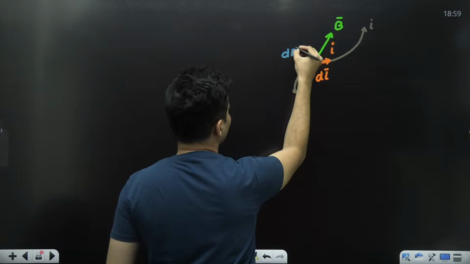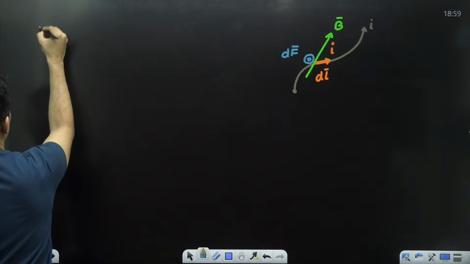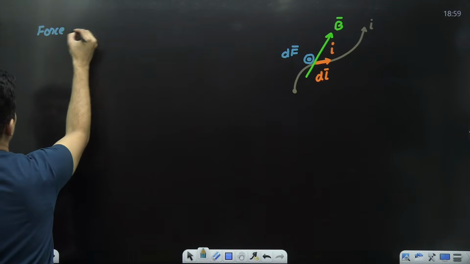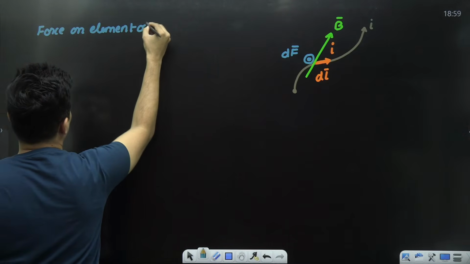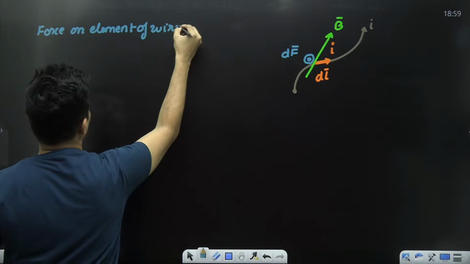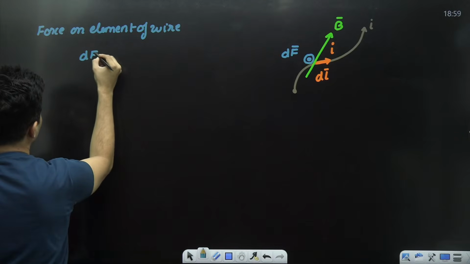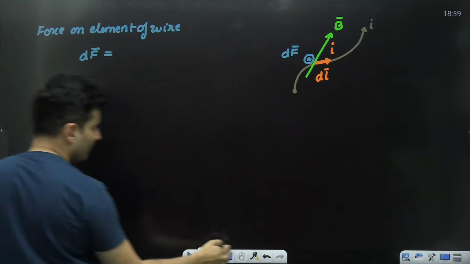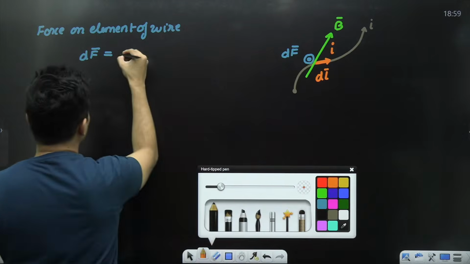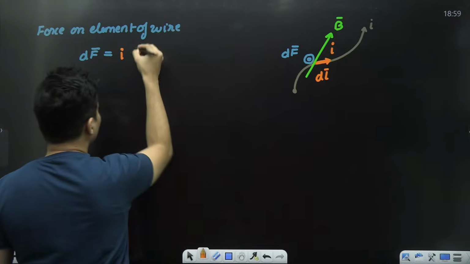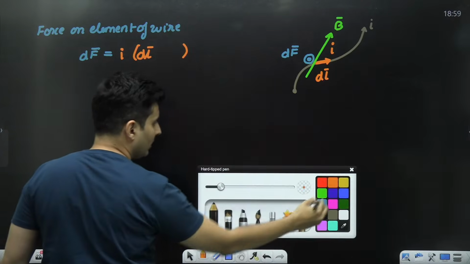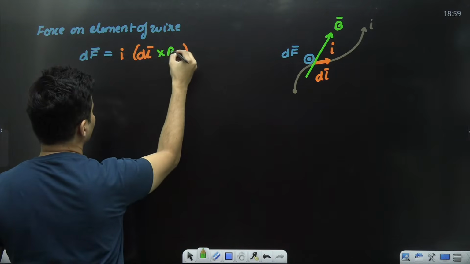It will be dF. So the force on the element of that particular wire is dF, and this dF technically is current into that small element which is dl, cross product with the magnetic field.